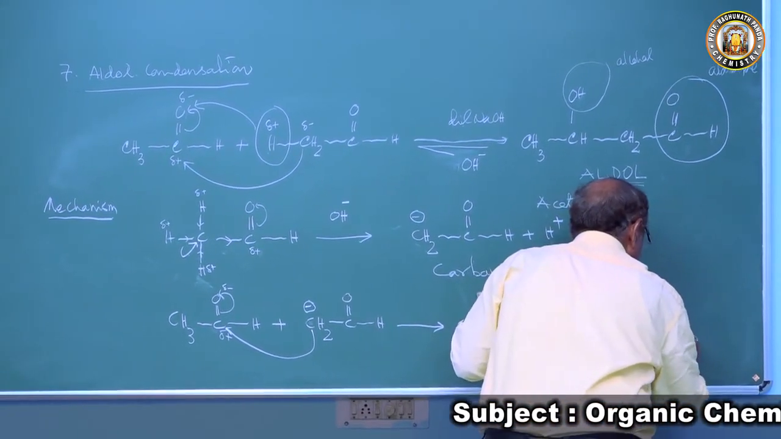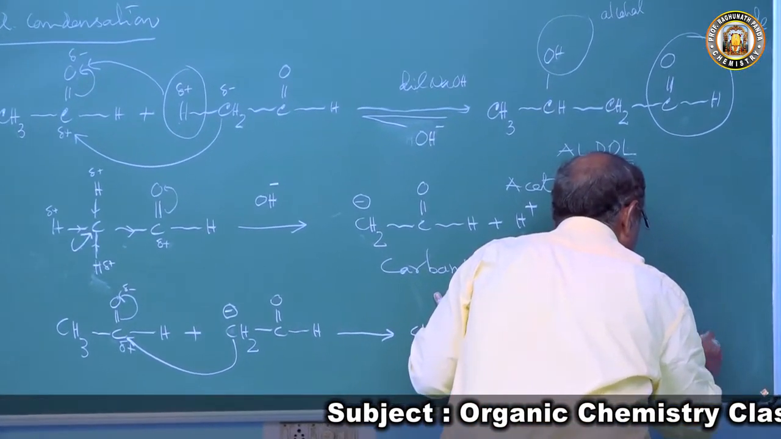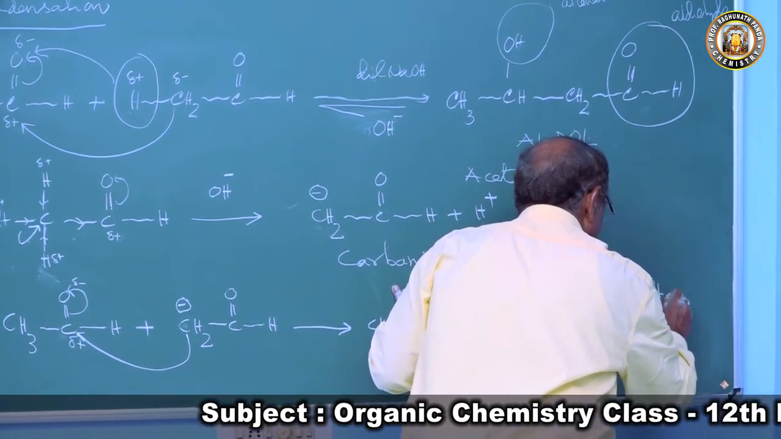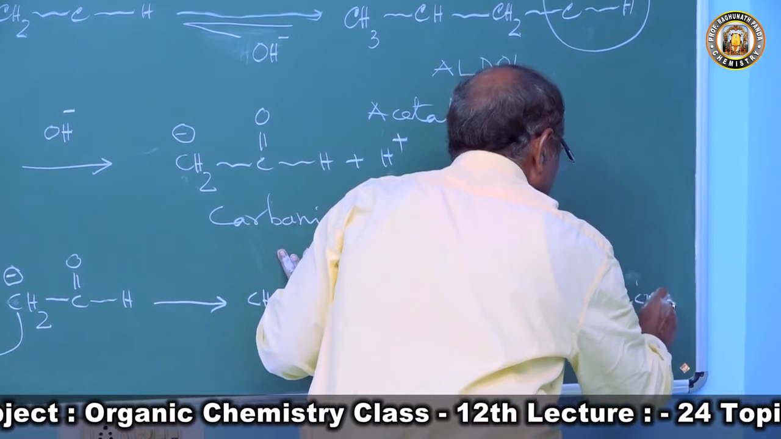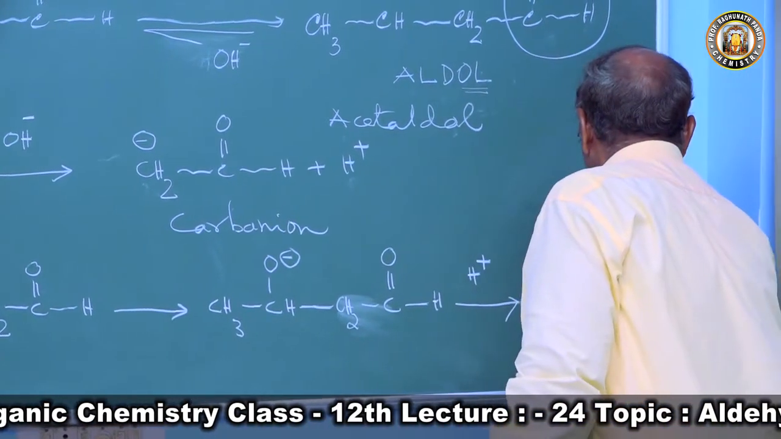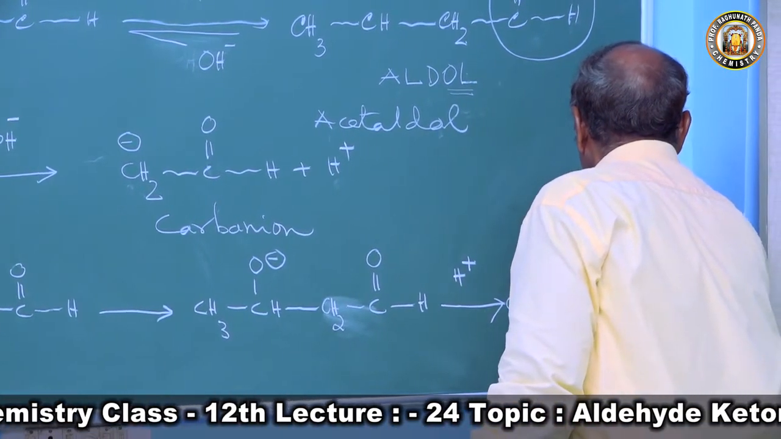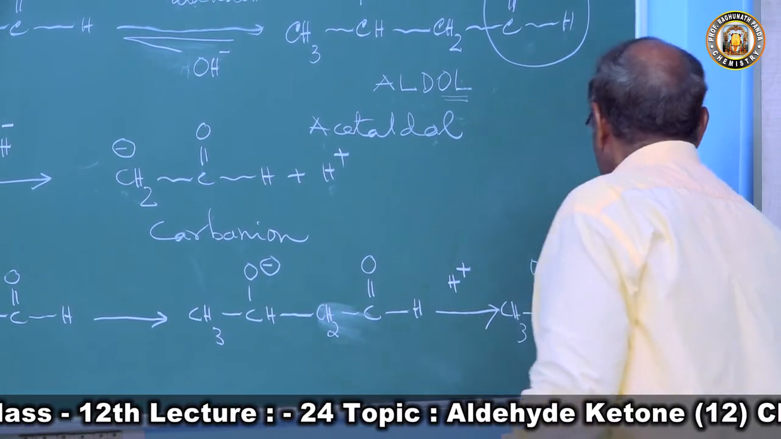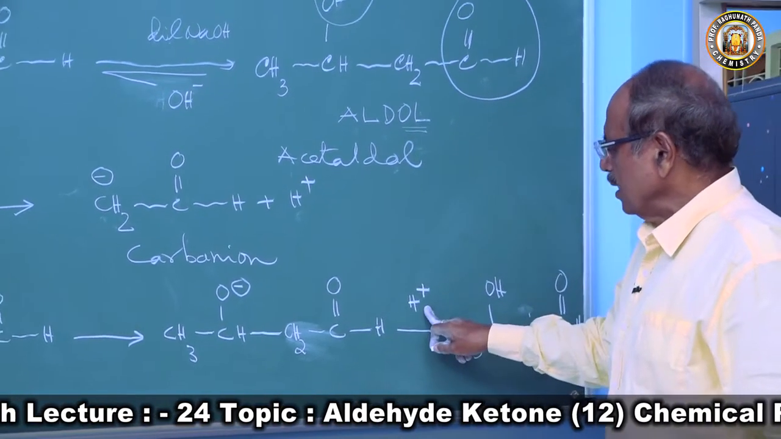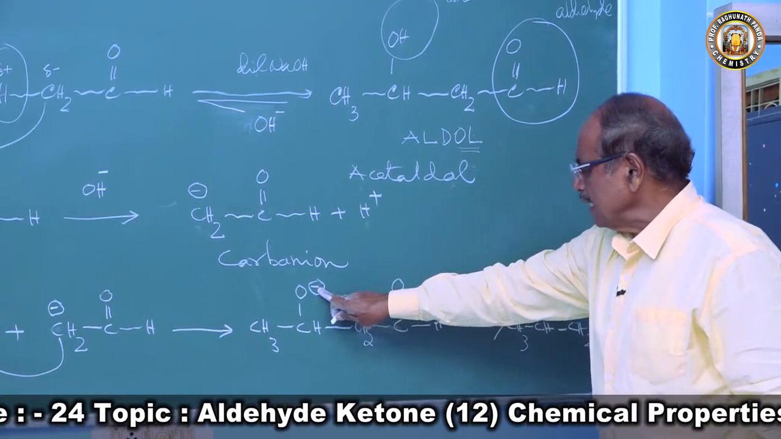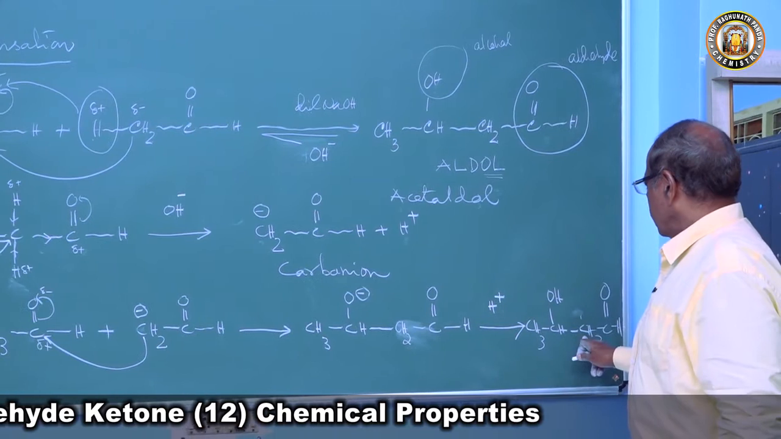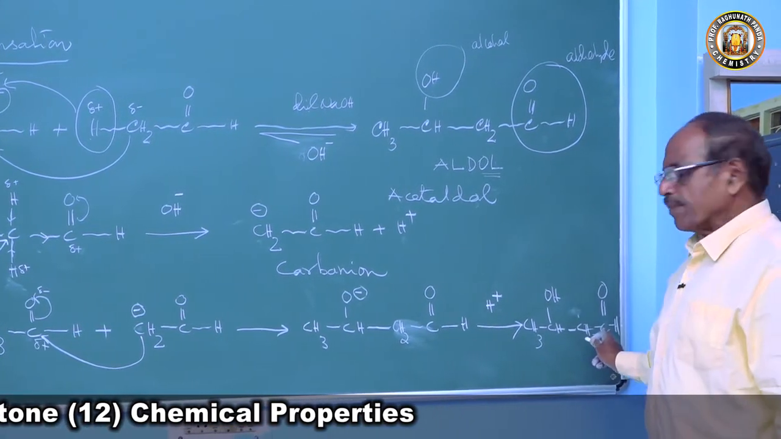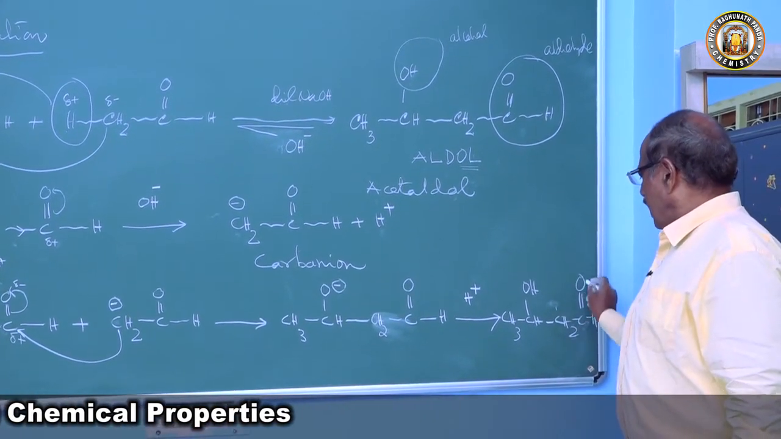CH3, this forms CH3, then this forms CHOH, then H, then CH2, then CHO remains. So this H plus now goes to OH minus. So this forms CH3, CHOH, CH2, CHO. You have the aldehyde group here in this product.